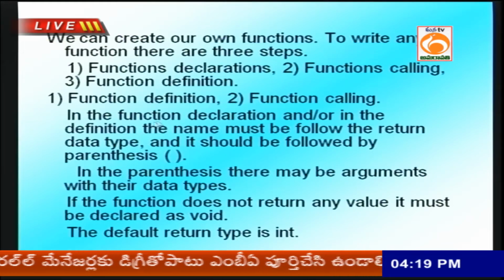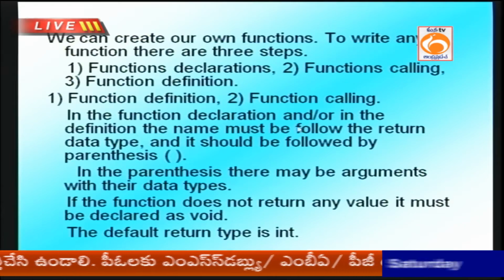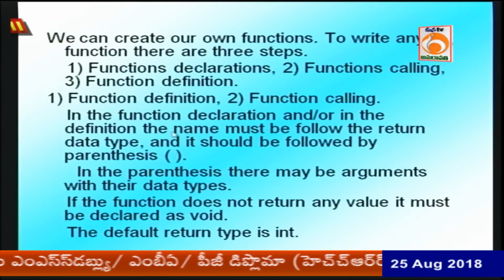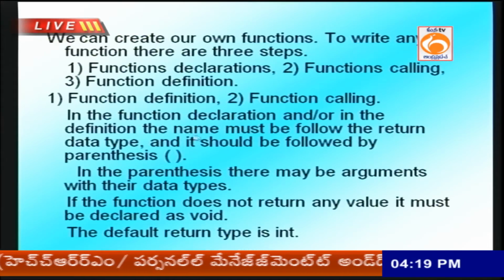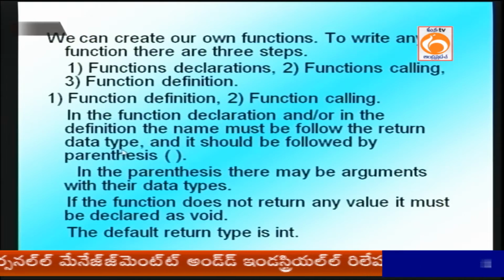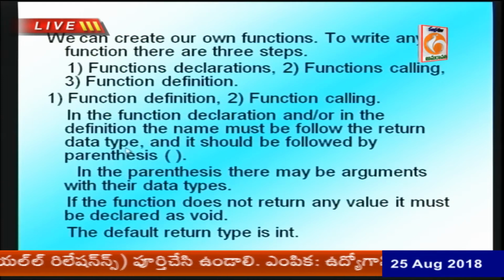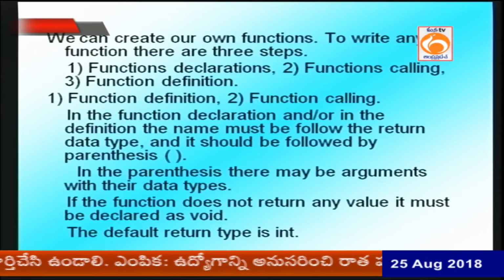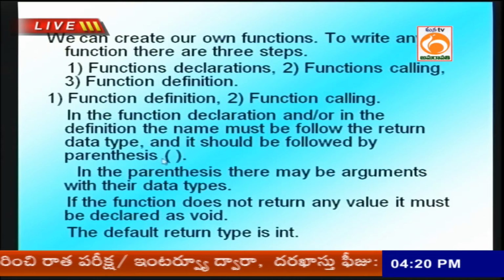What is meant by function declaration? The first step is declaring the function name, preceded by the return type. What is meant by return type? Like integer, character. No return means void. It should be followed by parentheses.